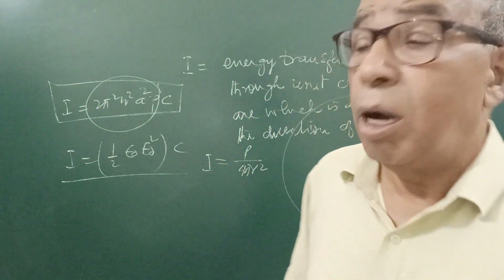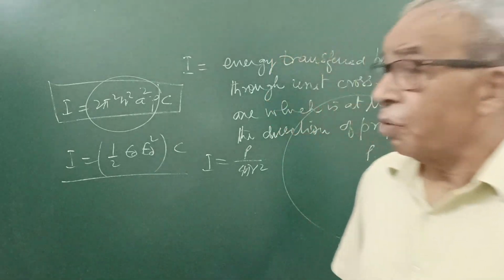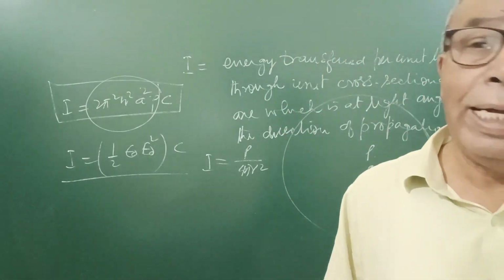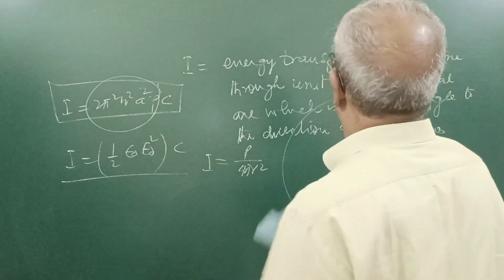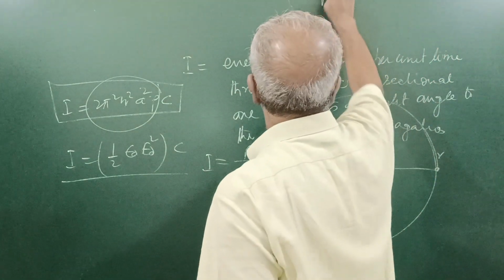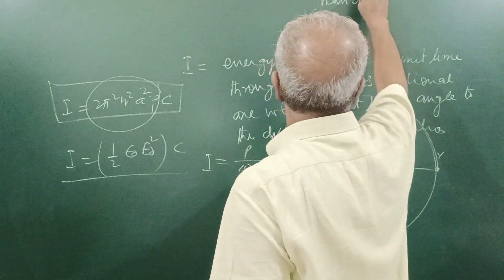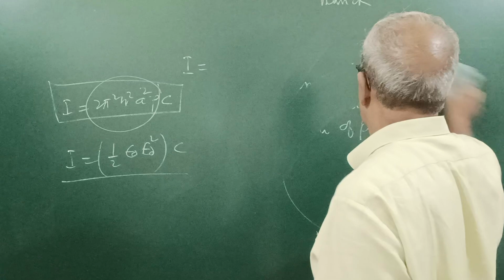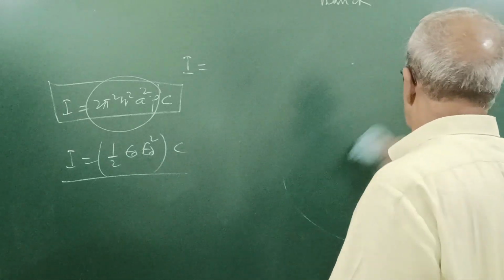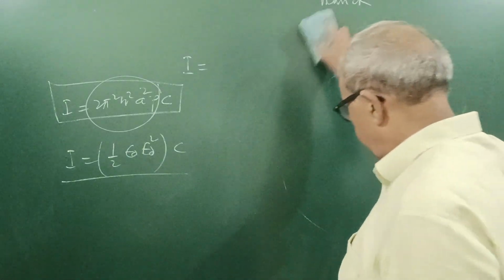Now, how to calculate the intensity at any point in the photon picture? Actually, Planck's quantum theory, which you learned in class 11 chemistry and we will teach further, tells that energy travels in the form of photons.